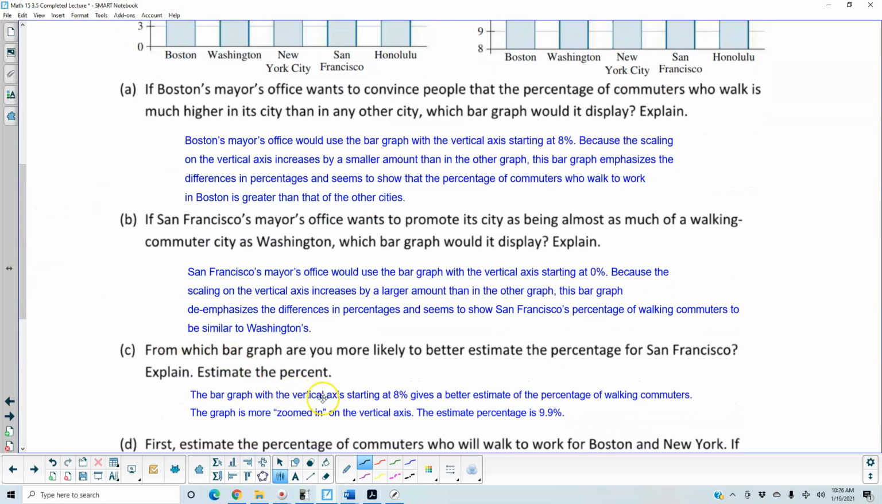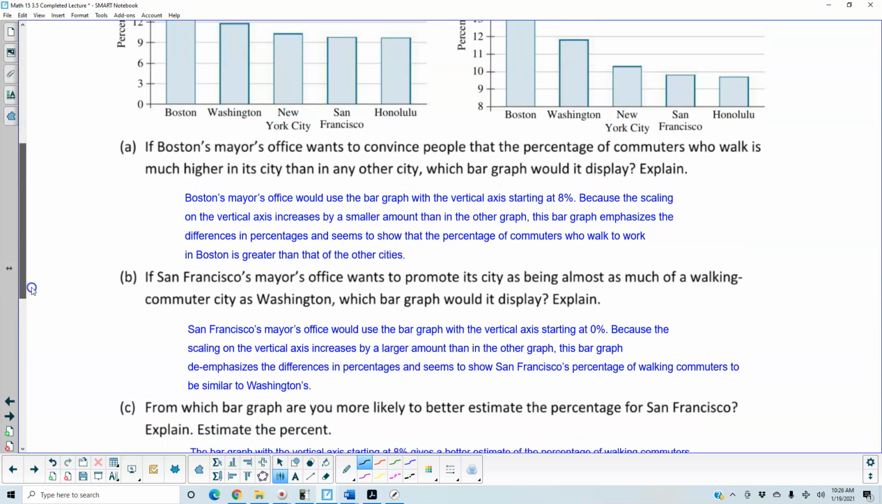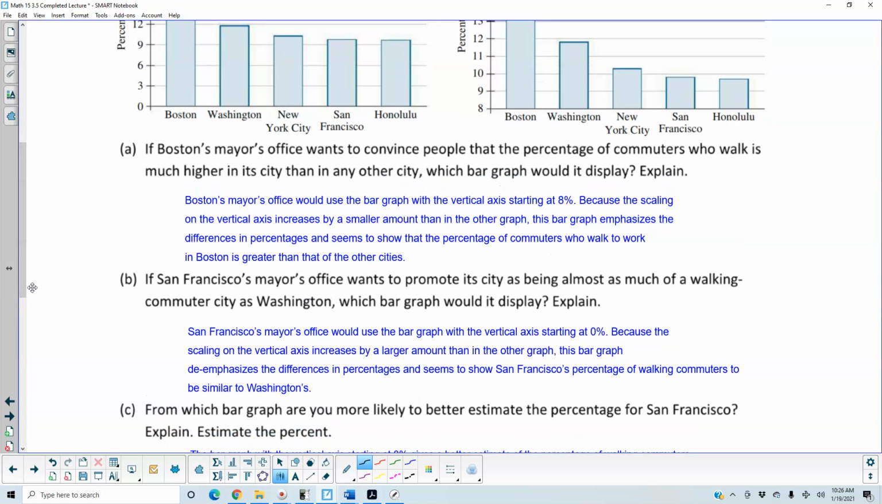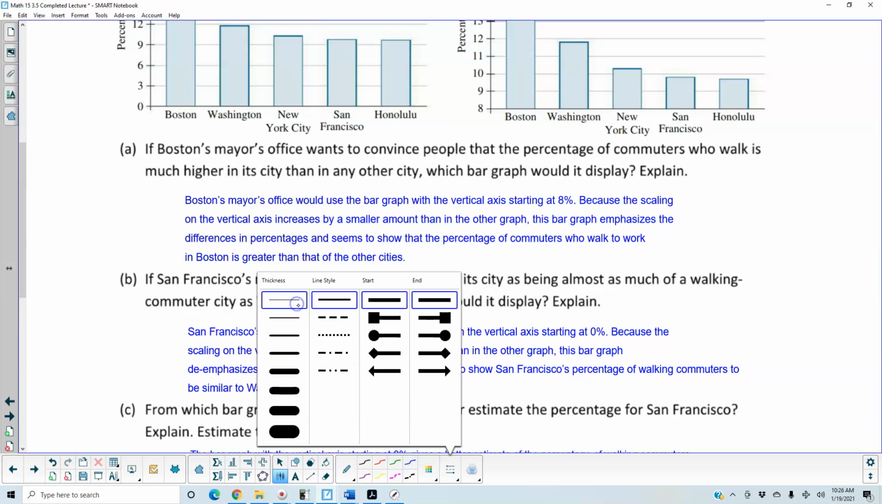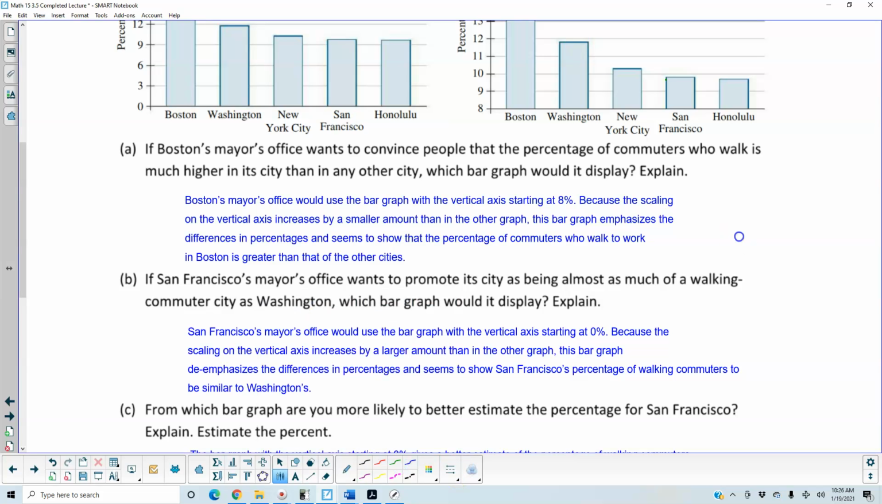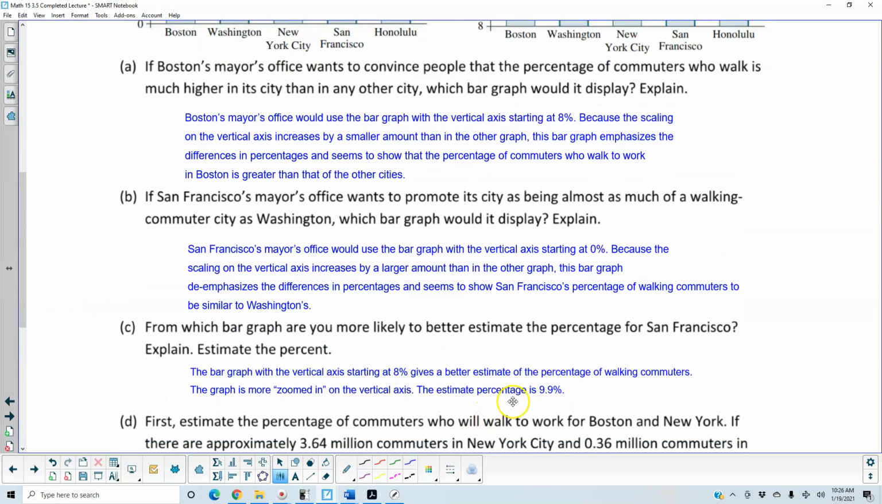So the bar graph with the vertical axis starting at 8% gives a better estimate of the percentage of walking commuters. Again, the graph is more zoomed in on the vertical axis. Now we want to estimate what that percentage could be. If we take a look at San Francisco's here and then go towards the vertical axis, we can see it's around 9.9. Therefore, we can roughly say that the estimated percentage is 9.9%.